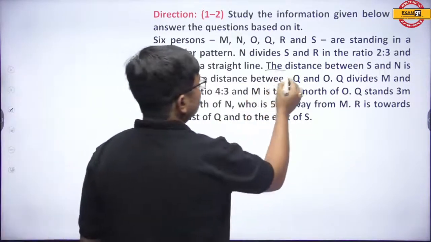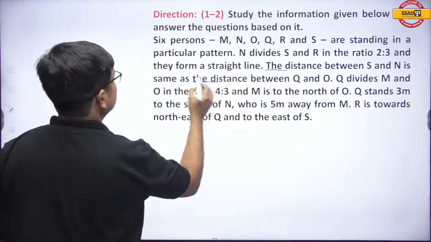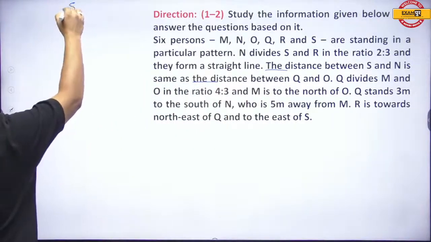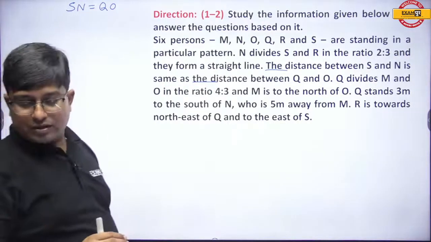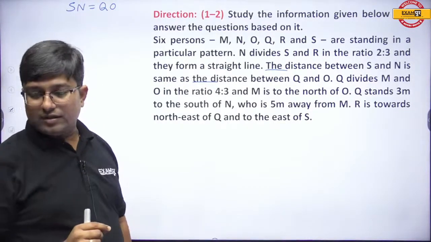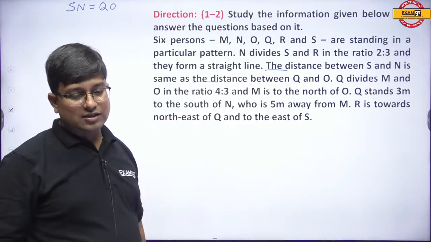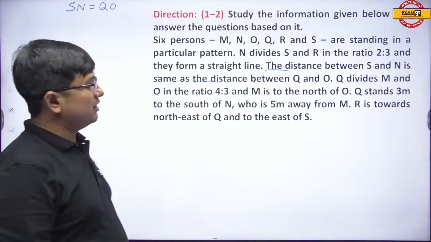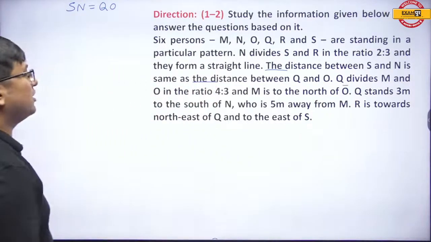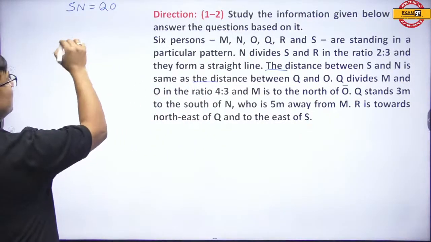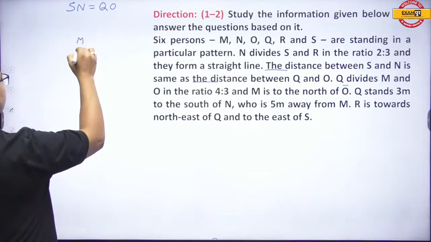Now, the distance between S and N is the same as the distance between Q and O. I hope it is very clear. Now the next line. Q divides M and O in the ratio 4:3 and M is north of O.